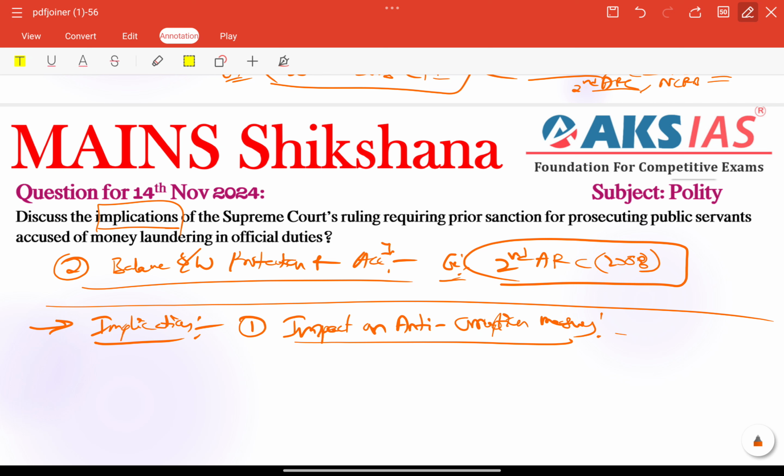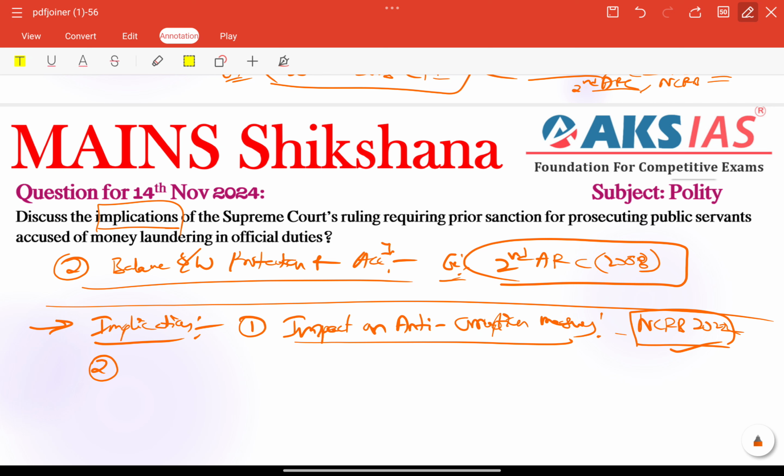So here we can talk about while the ruling shields honest officials, it may delay investigations into corruption cases due to the requirement for prior sanction. For example, here we can talk about NCRB 2022, National Crime Records Bureau data, showing a rise in corruption cases which may be affected by delays in prosecution, right?